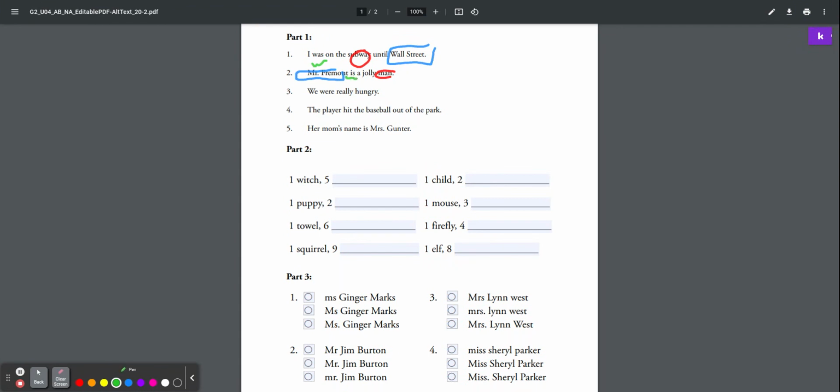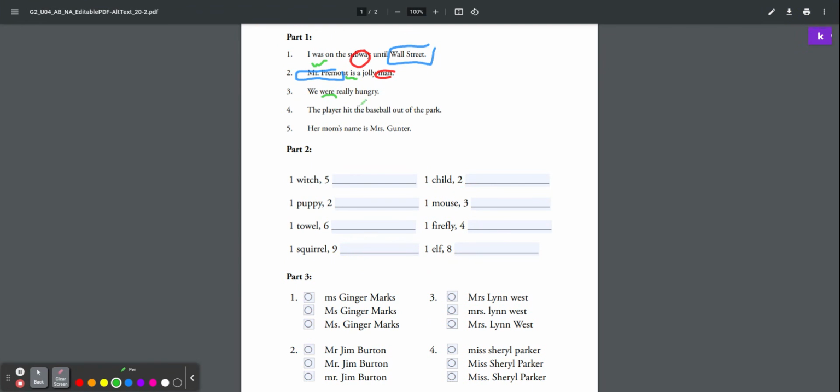We were really hungry. This one is tricky. There is no common noun. You might think we, but we is a pronoun which you haven't learned about yet. So next will be proper nouns. As you notice, the only capitalization is at the beginning of the sentence, so there are no proper nouns. So the last thing will be our verb, which we put a squiggly line under.